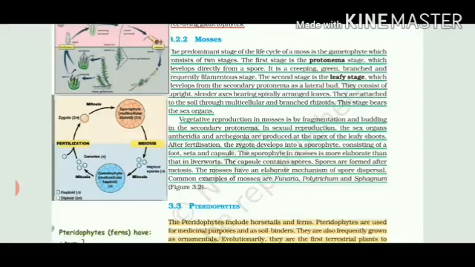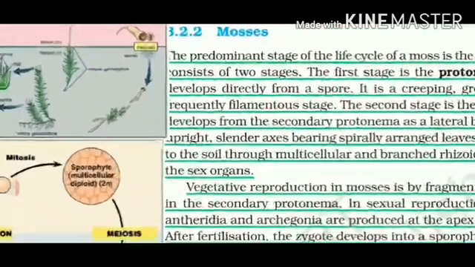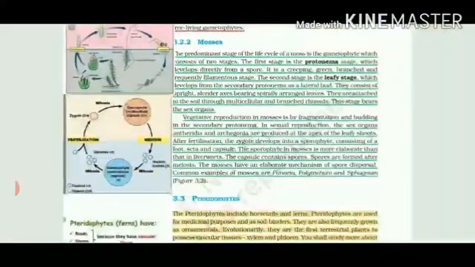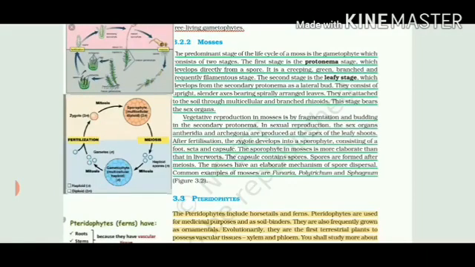After fertilization, zygote will give rise to sporophyte. Sporophyte has three parts: foot, seta and capsule. This is clear from here. The upper part is called the capsule, then the stem-like structure is called the seta, and the lower part is called the foot, right? So these structures will be the sporophytic body, and the capsule contains spores, because spores are produced after meiosis. And you have to learn, a few examples are given: Funaria, Polytrichum, Sphagnum.